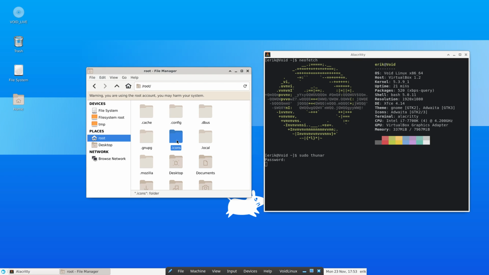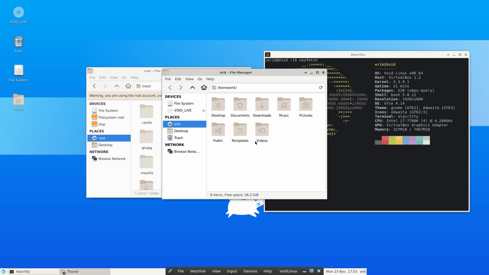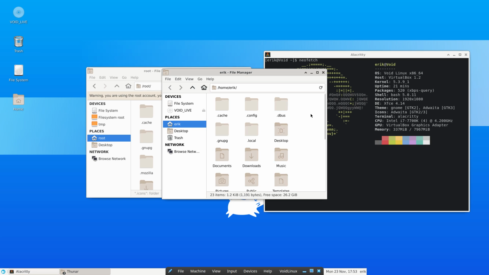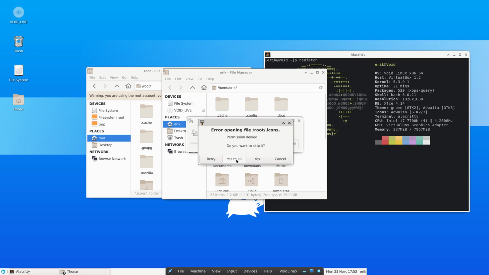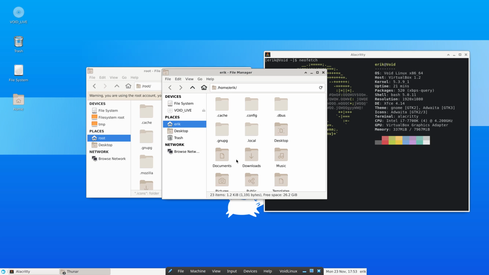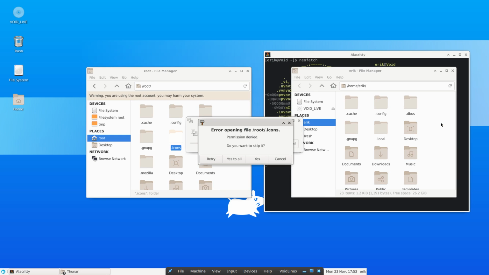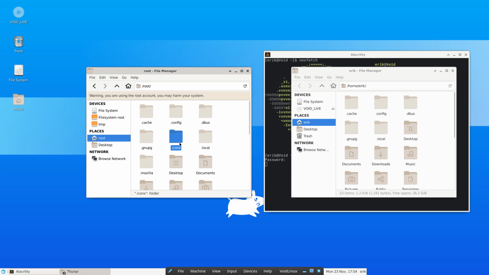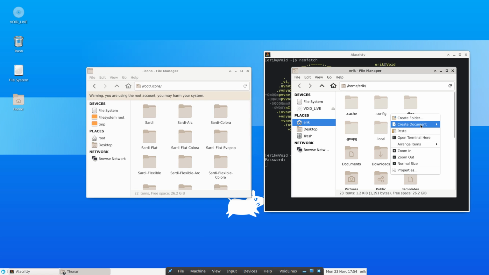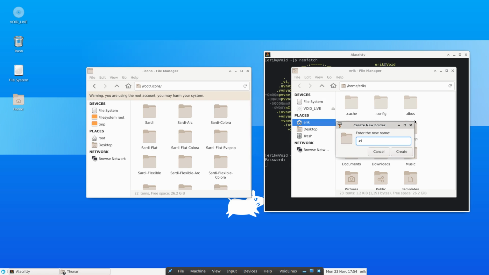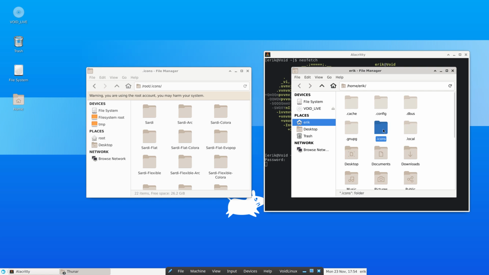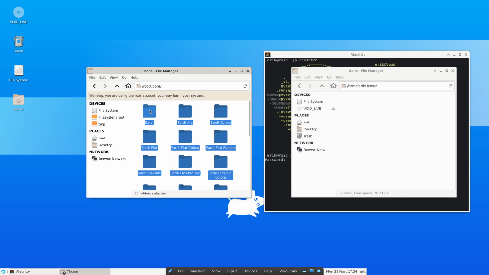Control X or Control C. And now I should go here. Gonna be strange, I think. Control H, Control V. Wanna skip things? Why, yes to all, I guess. So I can't do it. Is that it? You're saying I can't do this. Error opening, permission denied. You want to skip it. Cancel. How about creating a folder, .icons, and then getting these things in. Yes to all, so no fun for me.